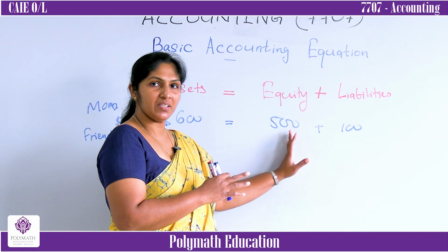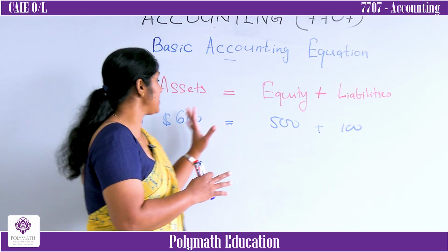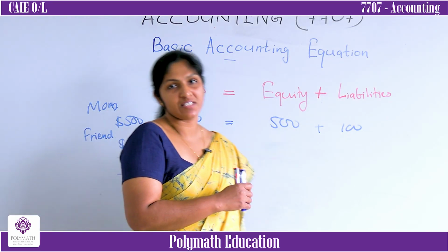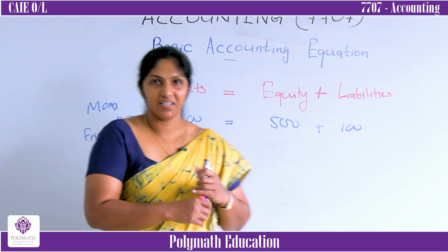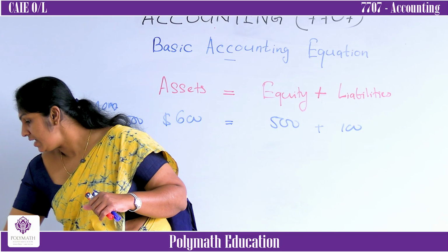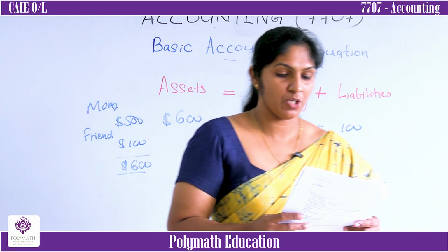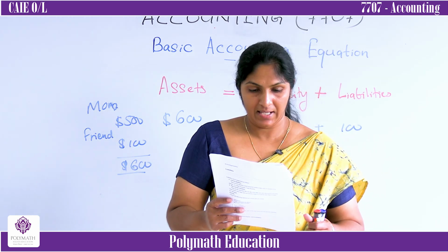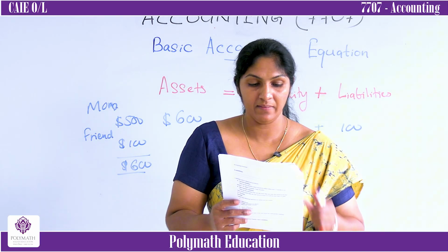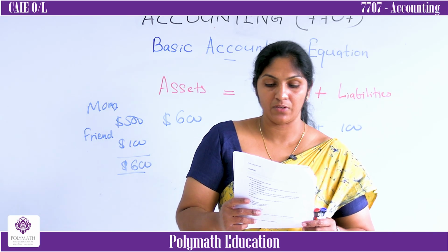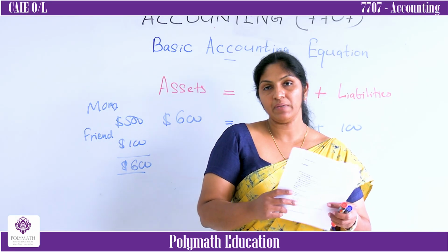One part is owned by the owner, another portion is owned by the third party. According to the accounting entity concept, it is assumed that the business has a separate existence from the owner.